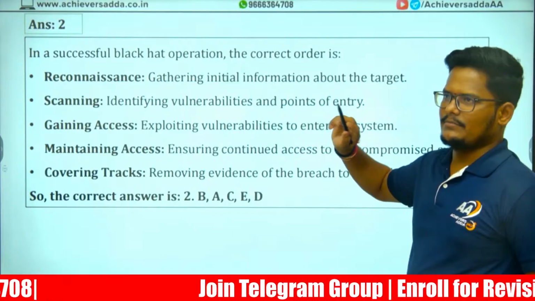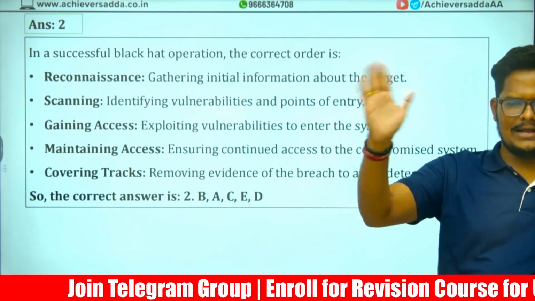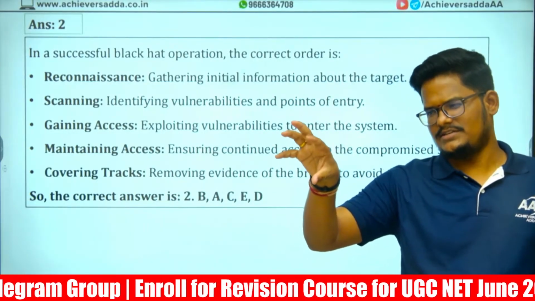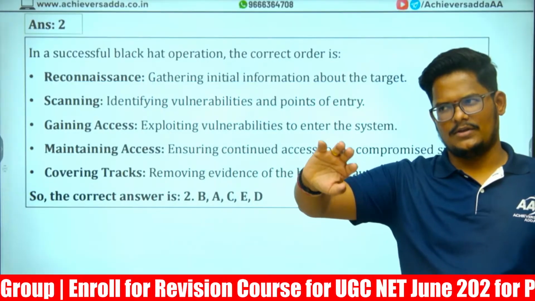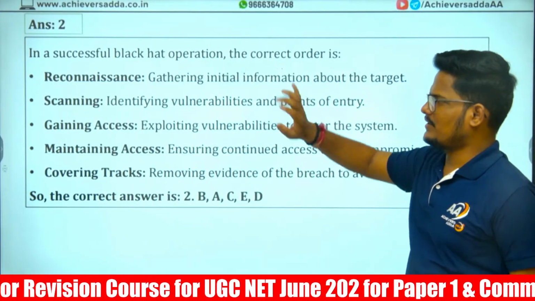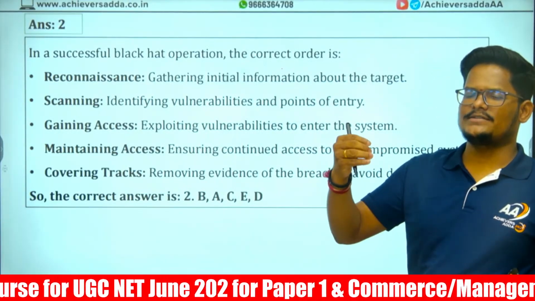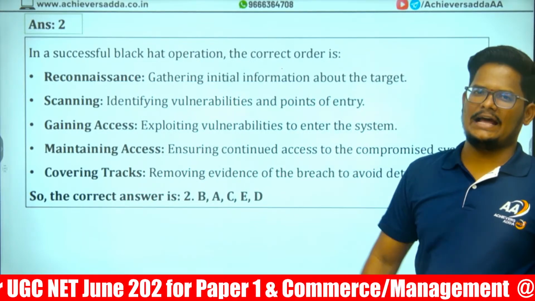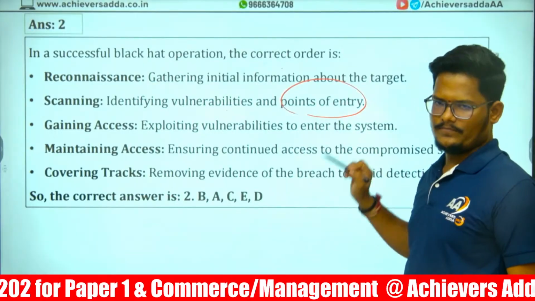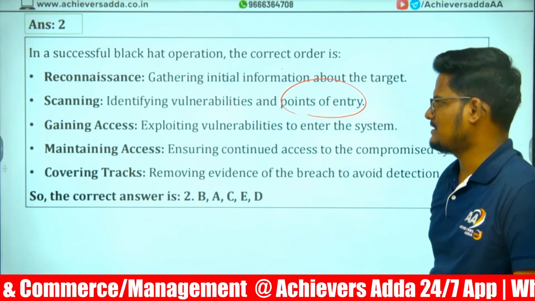Reconnaissance is nothing but trying to gather information about the target. So we want to hack an organization, and I'm collecting information about it. Initially, we collect preliminary information: where the office is, how many computers, and what network they are using. Basic information. Scanning: what are the entry points to enter for hacking purposes. Vulnerabilities identification to enter. Scanning all the people of that organization.